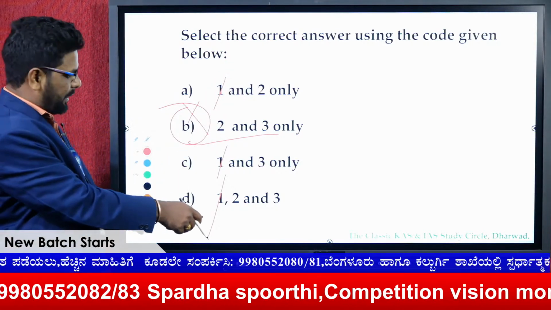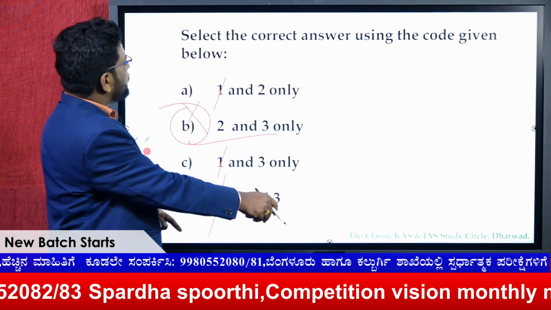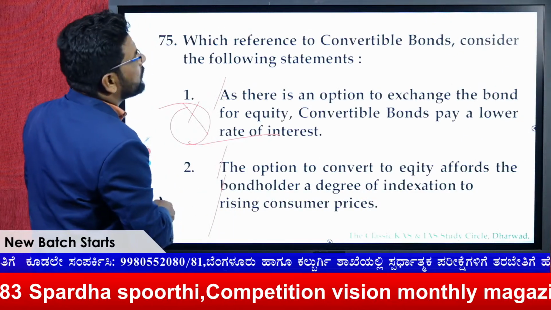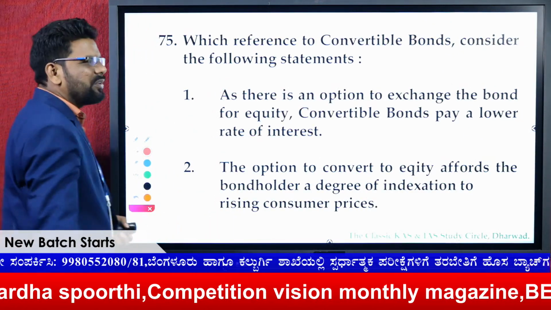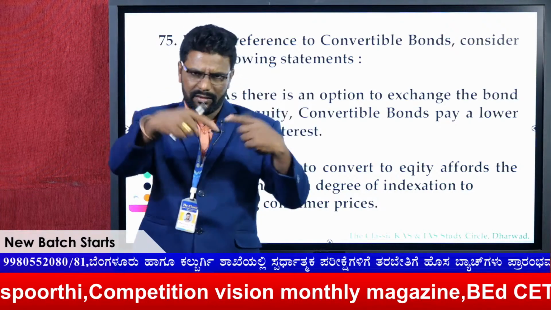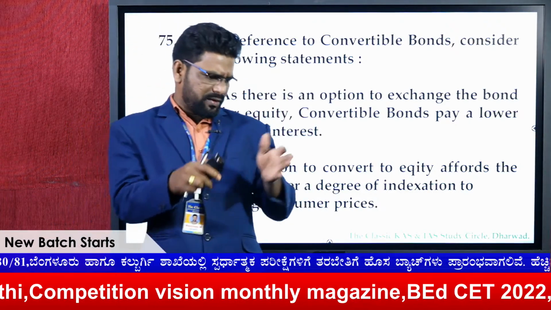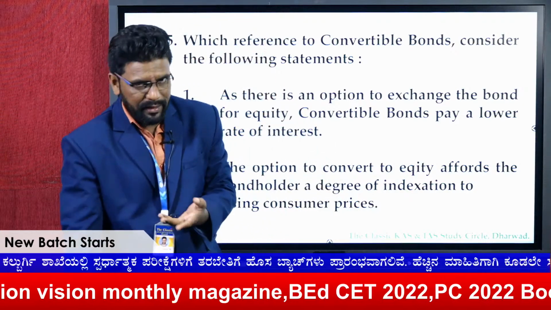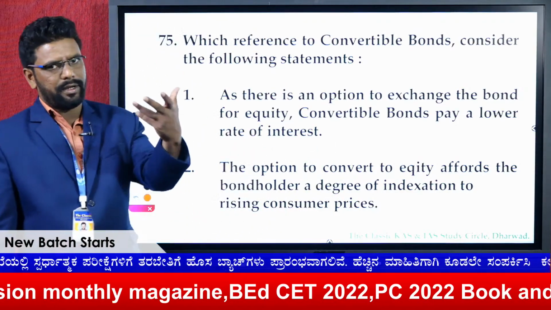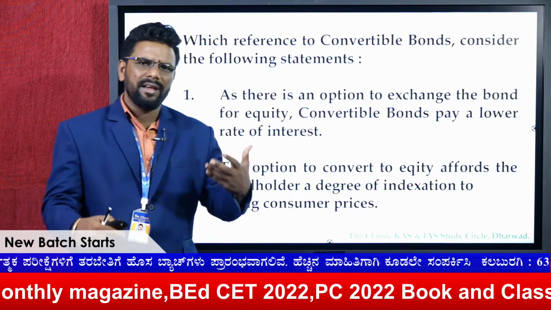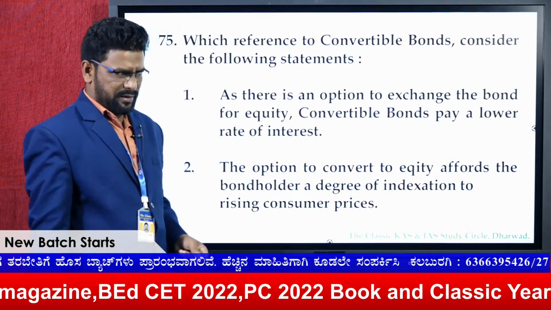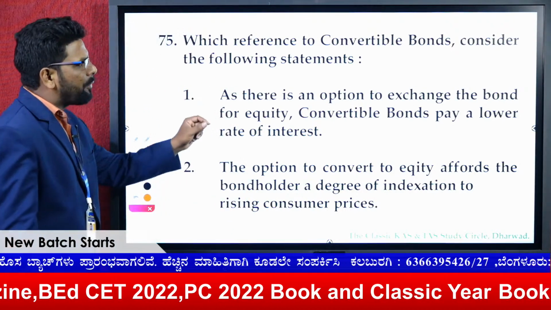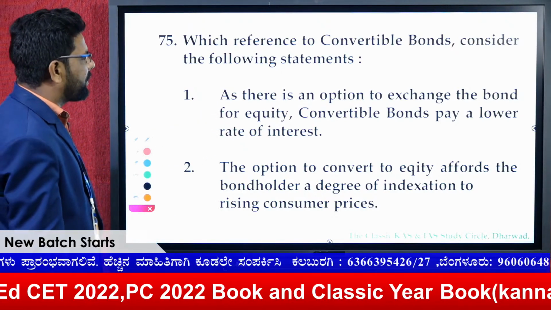Hope you are getting it. The next one is convertible bonds. As you know, in the bond market, some bonds after some time can be convertible into equity. Such bonds are called convertible bonds. Sometimes they receive a lower rate of interest. Go with the statement: there is an option to exchange the bond for equity.